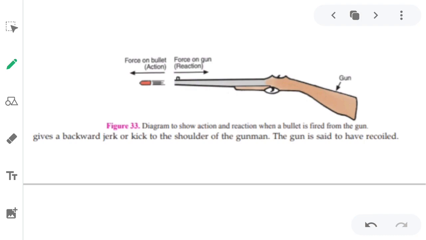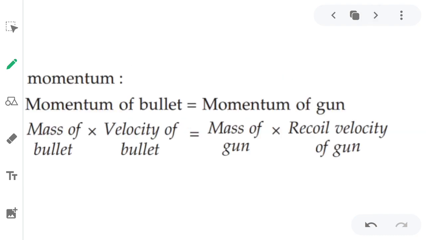Due to which you felt the jerk. So we need to understand that the force applied by the bullet on the gun is equal to the force applied by the gun on the bullet. Okay, so the momentum of the bullet will be equal to the momentum of the gun. Why? Because the mass of the bullet times the velocity of the bullet is equal to the mass of the gun times the recoil velocity of the gun.